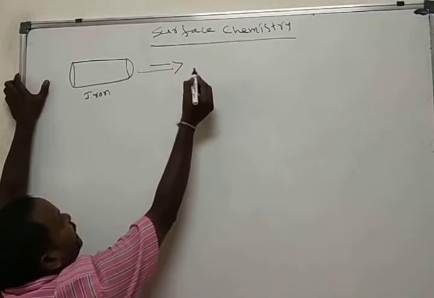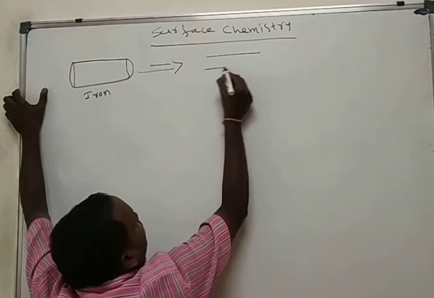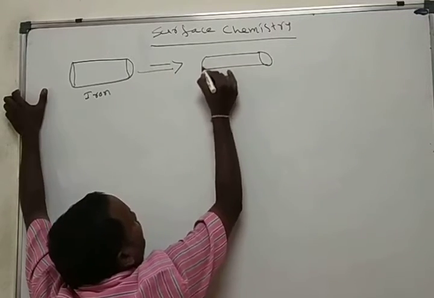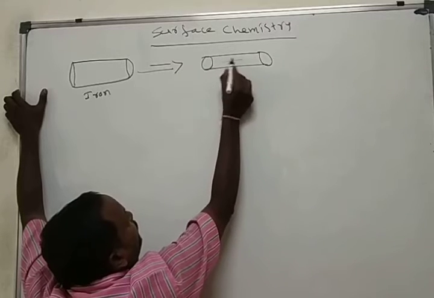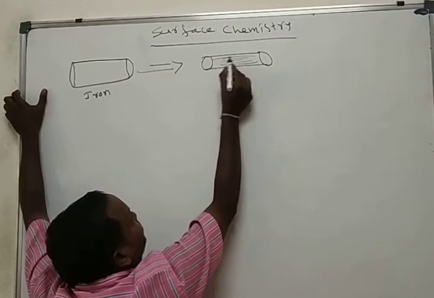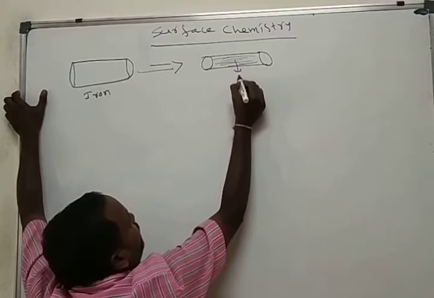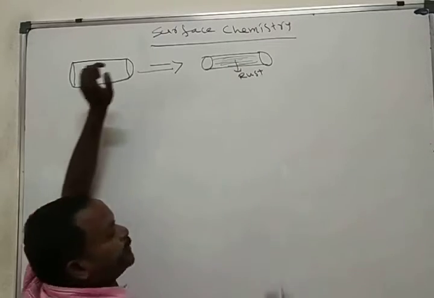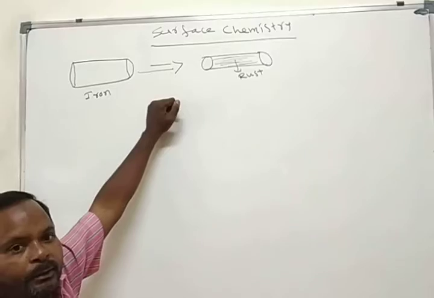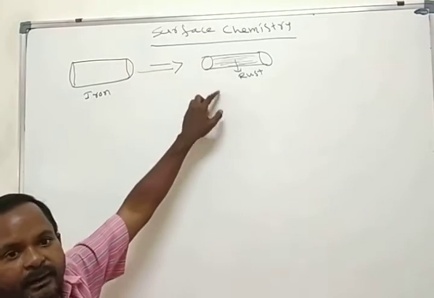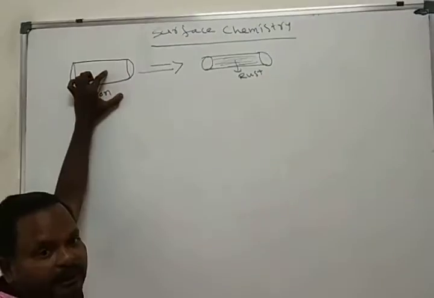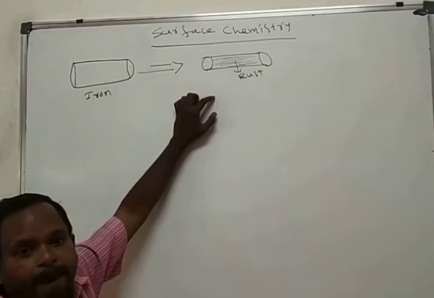Here the iron rod is there, and along with that, some amount of rust formed here. Rust formed. This is pure metal, and here rust formed.